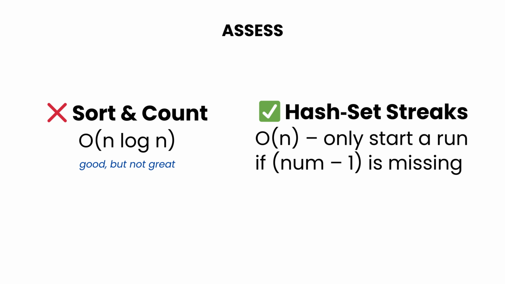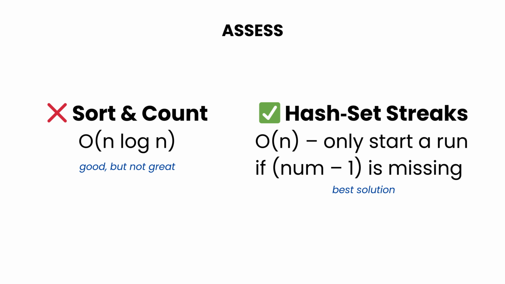If you sort and count, you get O(n log n). Good, but not great. The best solution uses a hash set for O(1) lookups and only starts streaks at the true beginning of each run. Num minus 1 isn't present. That way, you never double count or waste work, making the algorithm O(n).